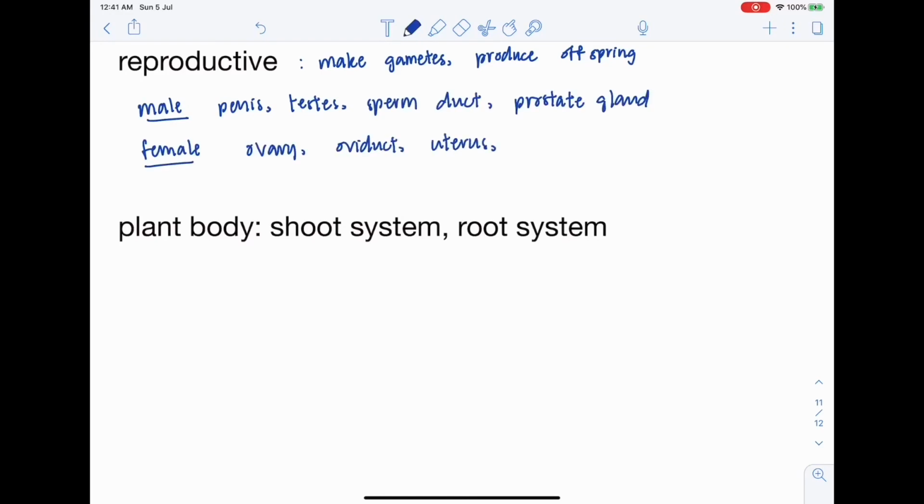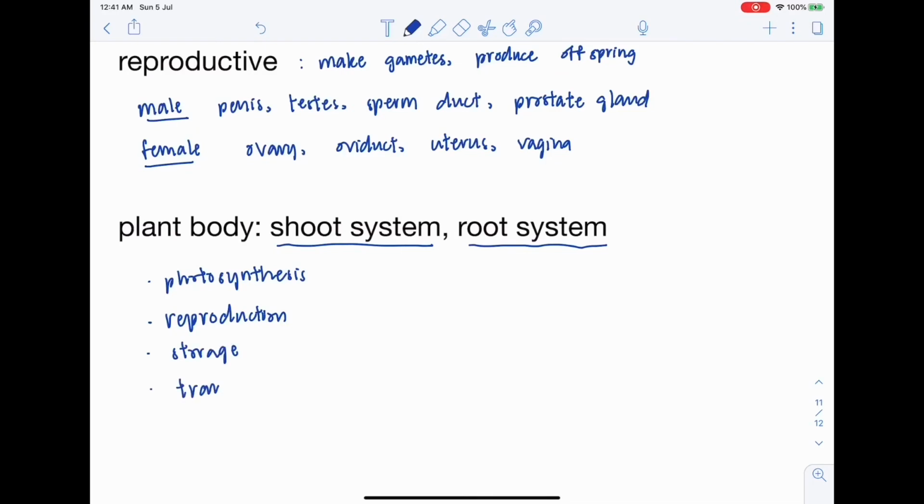In plants, the plant body consists of the shoot system and the root system. Functions of the shoot system are photosynthesis, reproduction, storage, transport, and hormones. Functions of the root system are anchorage, absorption, storage, transport, and hormones.